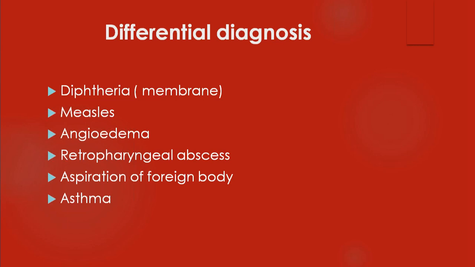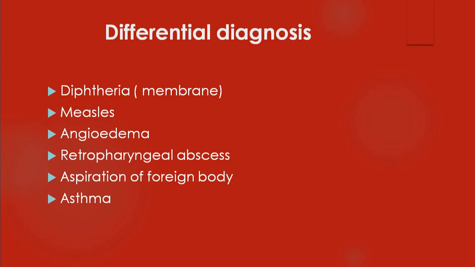Foreign body is very, very troublesome. It is an accident which needs to be prevented by not allowing the child access to small objects like peas, buttons, and other things. But inadvertently, a child may inhale, ingest, or insert a foreign body. That is the problem with children. They may insert a foreign body into the ear canal, or sometimes into the anus. So many things can happen. What is most dangerous is inhalation of the foreign body, because if it enters the airway, I told you the airways are already narrow, it can cause serious respiratory issues, especially in children.